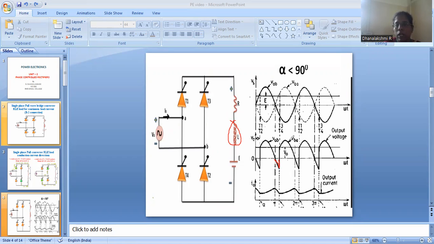So this is how it follows: during the positive cycle, thyristors T1 and T2 are conducting, and this extinction will be there because of the inductor. And in the next half cycle, thyristors T3 and T4 are conducting.